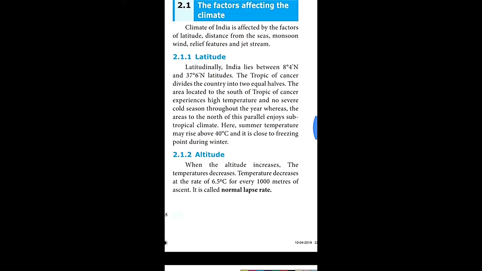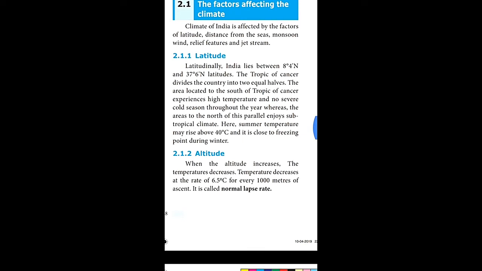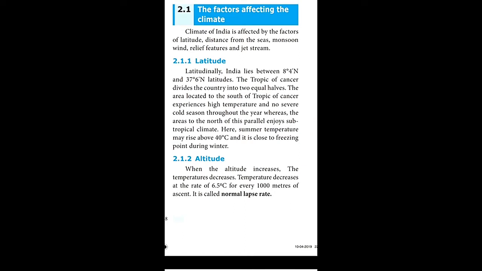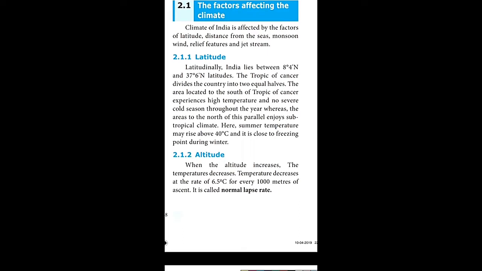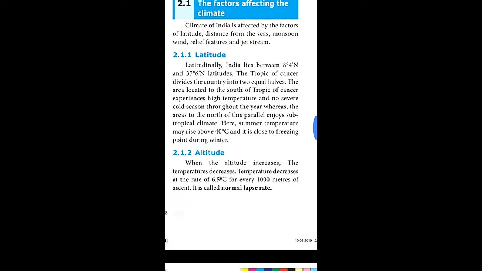The area located to the south of the Tropic of Cancer experiences high temperature, like South India. When we divide with the help of latitude, the south region may get high temperature, and the area to the north of this parallel enjoys a subtropical climate. The north side, that means the Himalayan side, experiences a cold season even throughout the year.